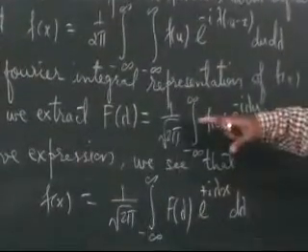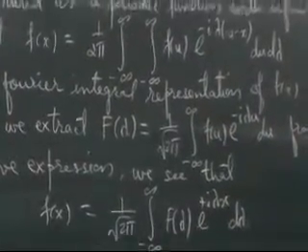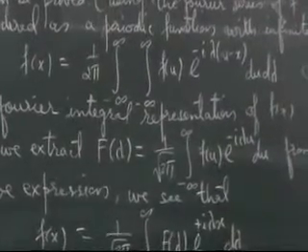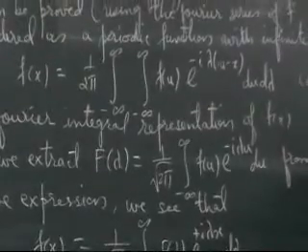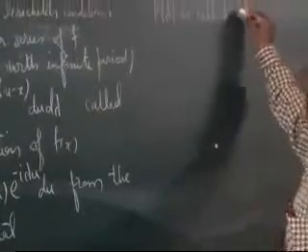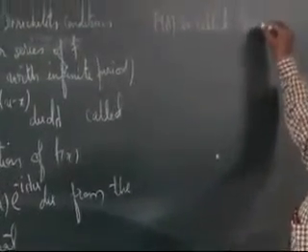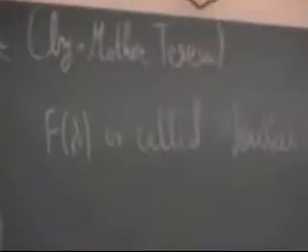This F of lambda I call the Fourier transform of f. So we get F of lambda from f(x) and f(x) from F of lambda.